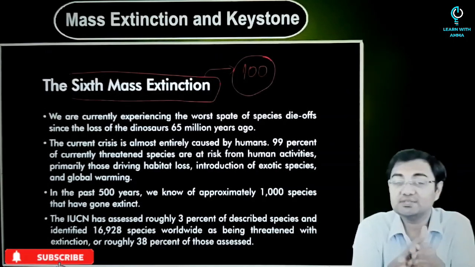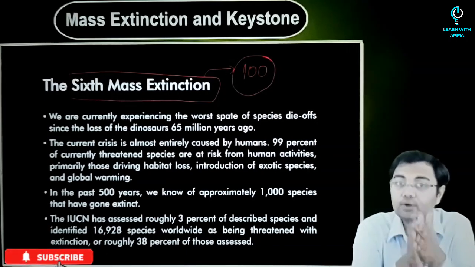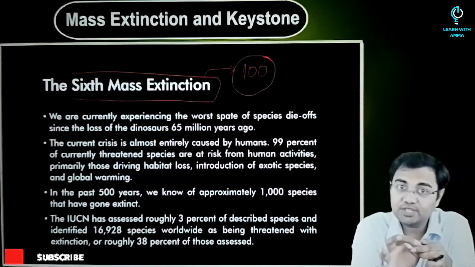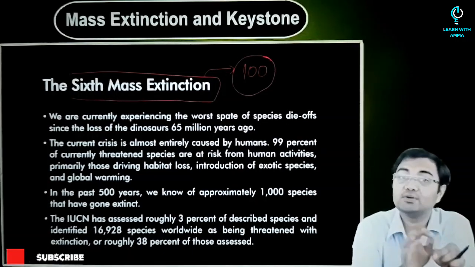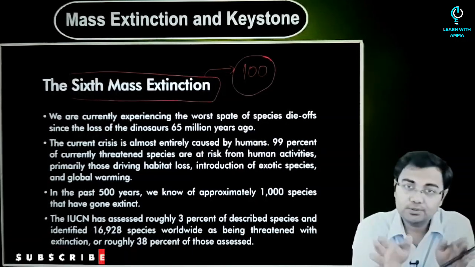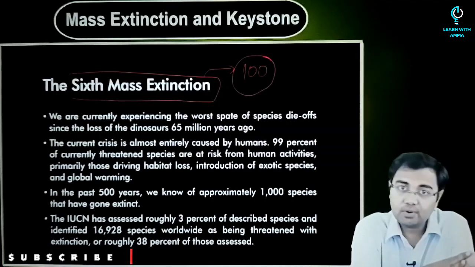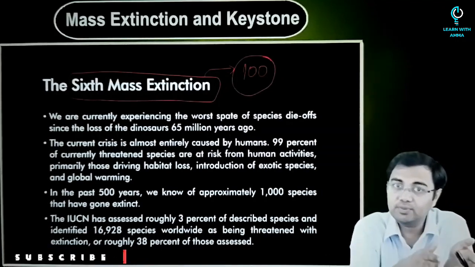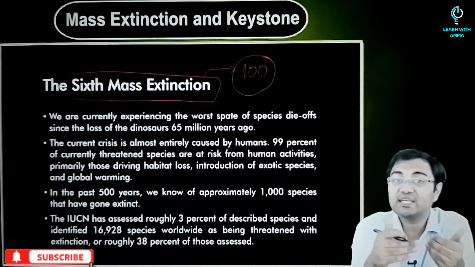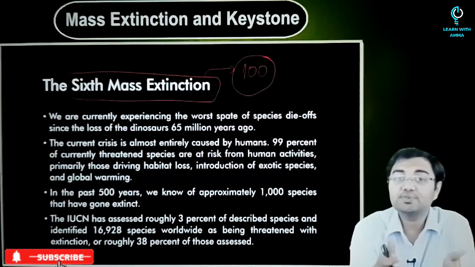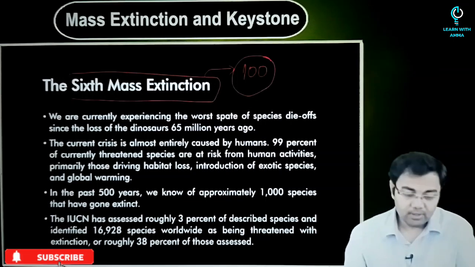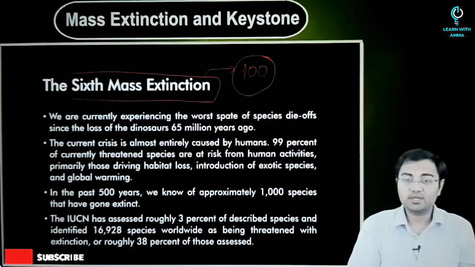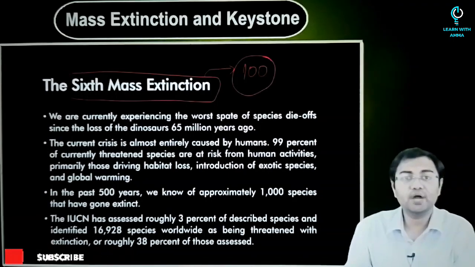And many of the studies have suggested that there are a lot of species that have lost more than 80% of their population, or at least have lost their complete ecosystem and are not going to survive for long. And that is something that we have also discussed in the case of the amphibians, that there has been a mass extinction of amphibians which has been happening just in the last 50 years. All the other mass extinctions, we are talking about millions of years. Here we are talking about only a few hundred years.